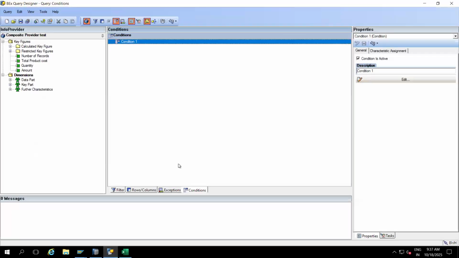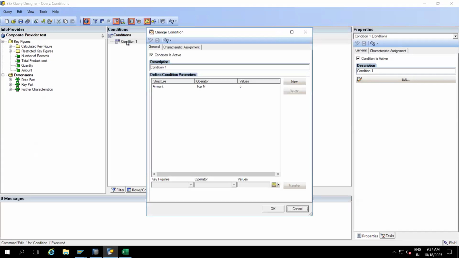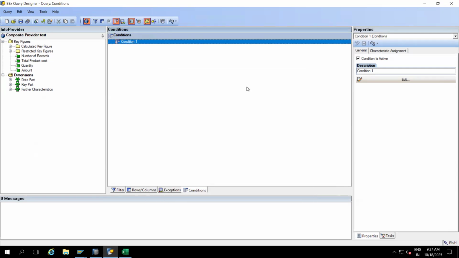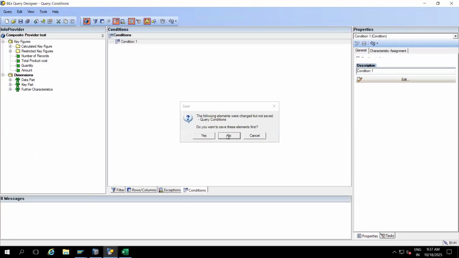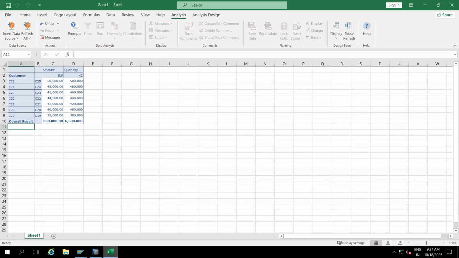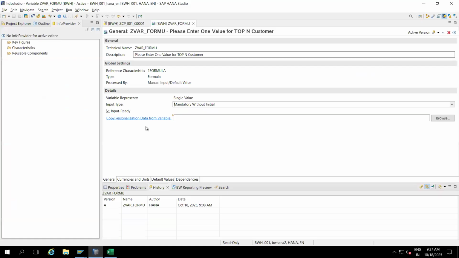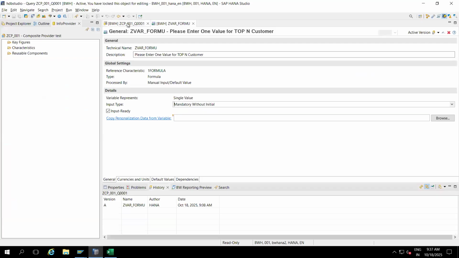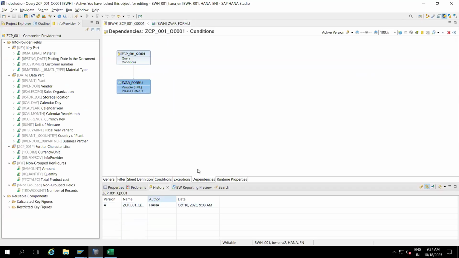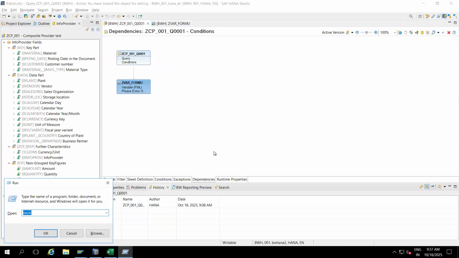Okay, so here, how will you create conditions in the older version? Double click and now you can add it. Same approach only. Okay, I'm closing this one. You are clear with this option, right? You are clear with this formula variable with the characteristic as of now. Yes, sir. Okay.